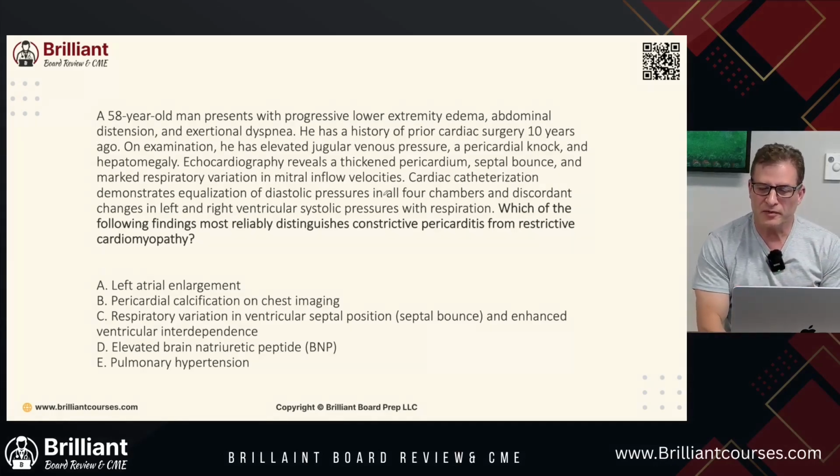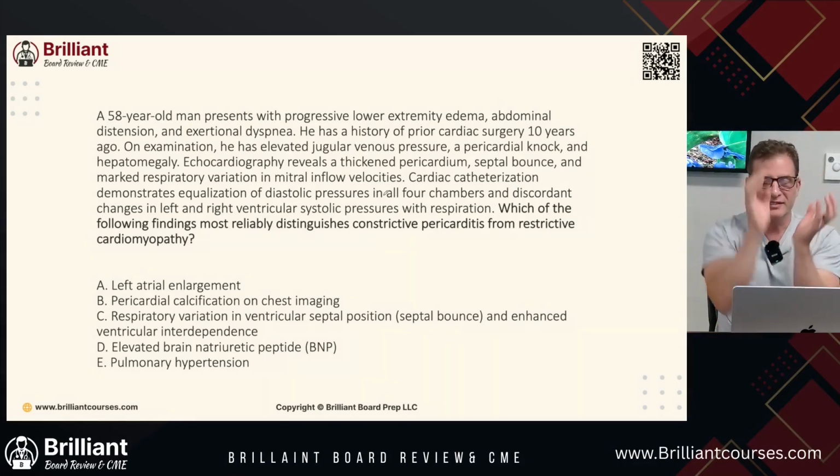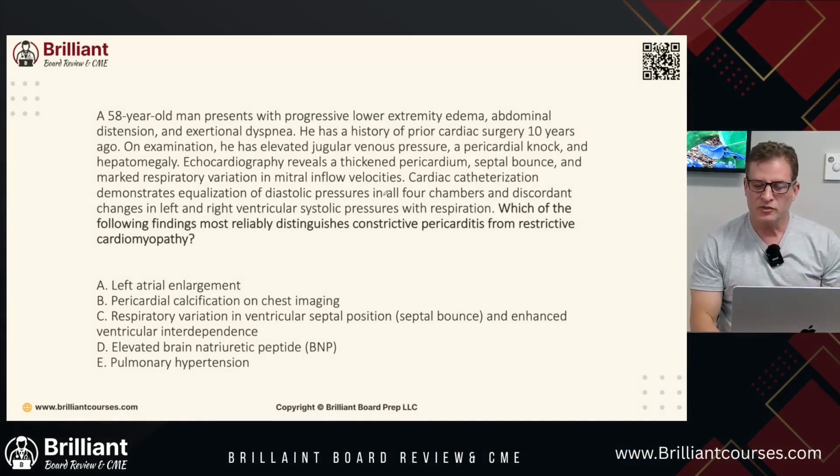Restrictive cardiomyopathy is abnormal ventricular compliance without predominant ventricular dilation, hypertrophy, or systolic dysfunction. This needs to be emphasized to distinguish it from constrictive pericarditis, which is a pericardial rather than a myocardial process. Constrictive pericarditis is a condition in which the pericardium, the sac surrounding the heart, becomes thickened and rigid, restricting the heart's ability to expand and fill with blood.